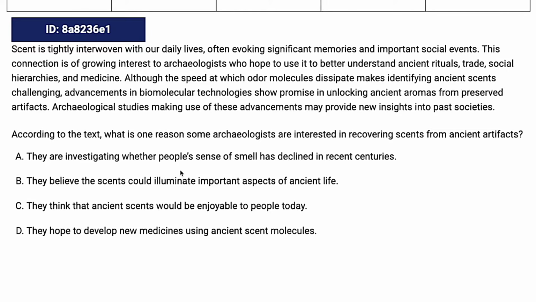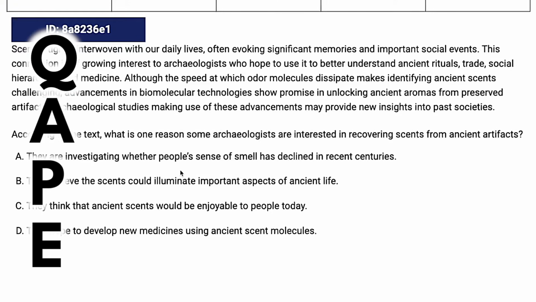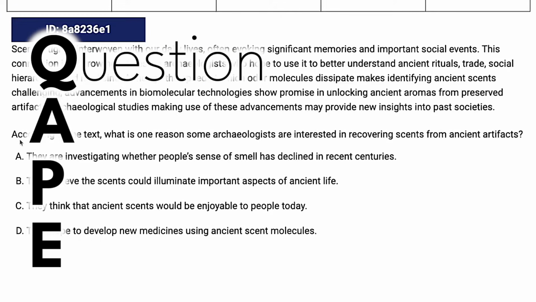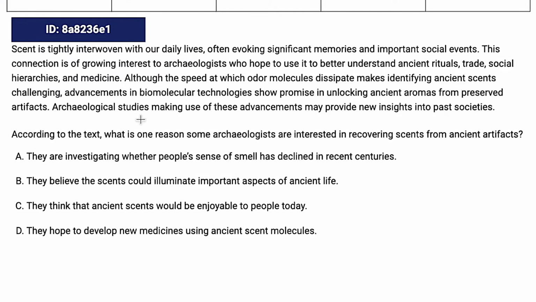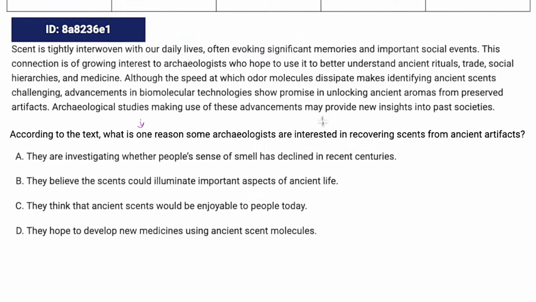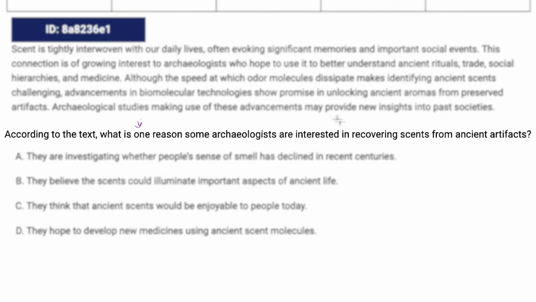I like to think of this as the CAPE strategy, and it's going to be used on both central ideas and details, but also cross-text connections. The Q means question, because you're going to want to start with the question. The question being this main part of the question, right? So according to the text, what is one reason some archaeologists are interested in recovering scents from ancient artifacts?